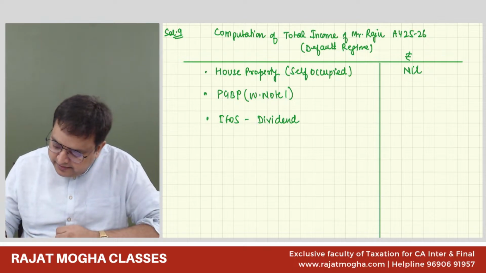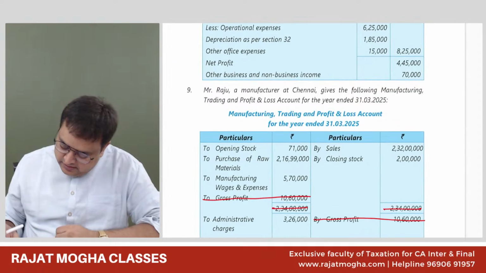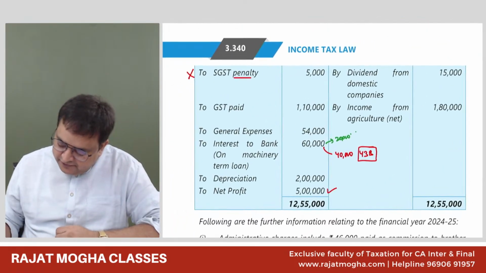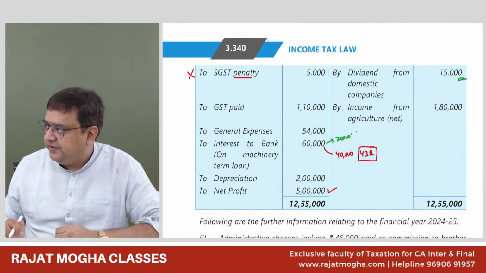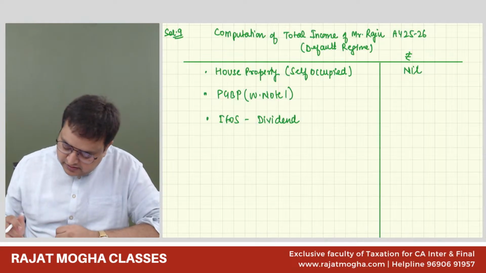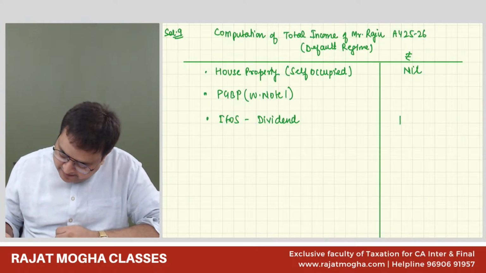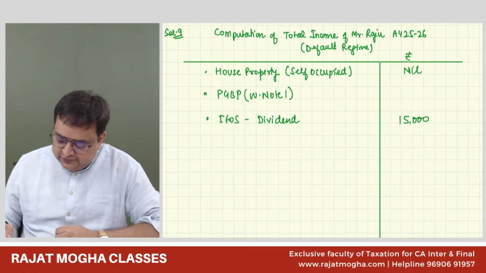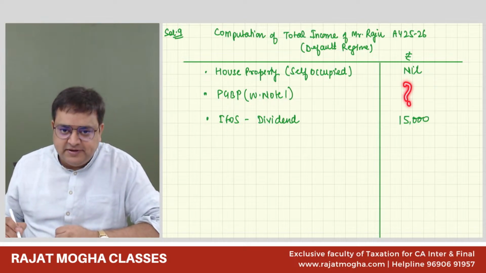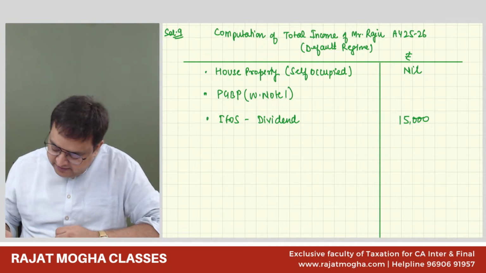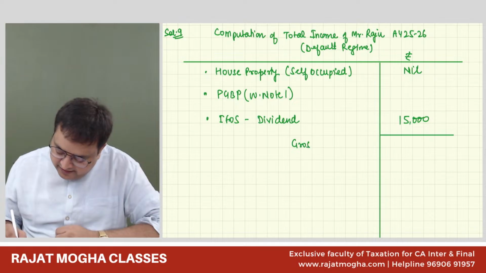If you remember, the dividend income was 15,000. We don't have any other IFOS income except this. So now the only thing required right now is PGBP. Once I'm done with PGBP, I'll get my gross total income. Everybody written till here? Yes, sir. Very good.